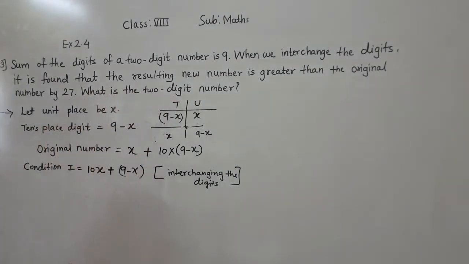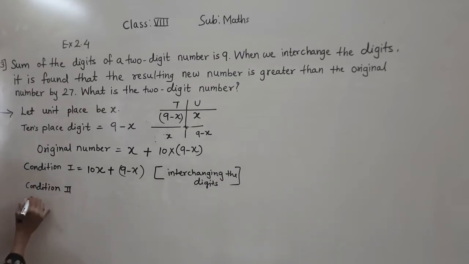What is given? The new number is, so what is condition 2? In condition 2, what is given? When we interchange the digits, it is found that the resulting new number is greater than the original number by 27.